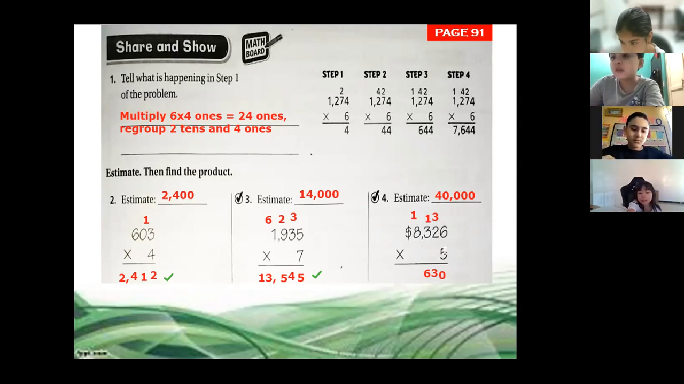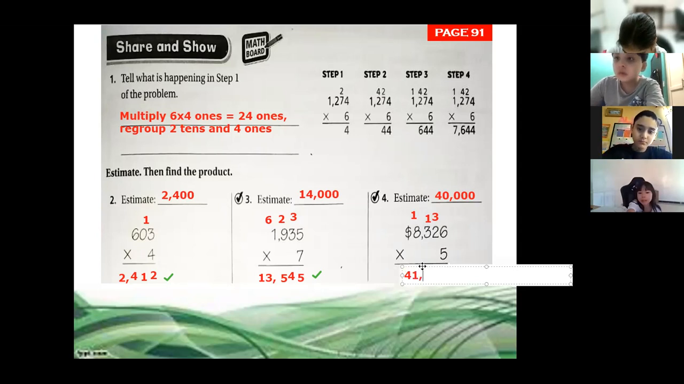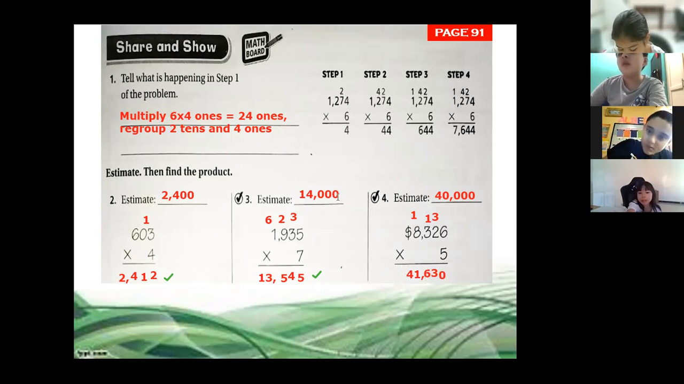Marcelo, 8 times 5, or 5 times 8? 40. 8 times 5, 40 plus 1, 41. That's right. So we write the comma. Remember that we write the 8 times 5, 41,600.